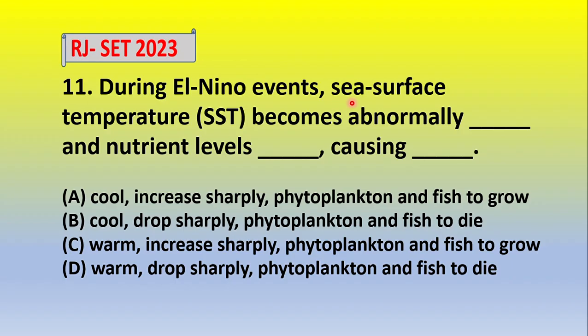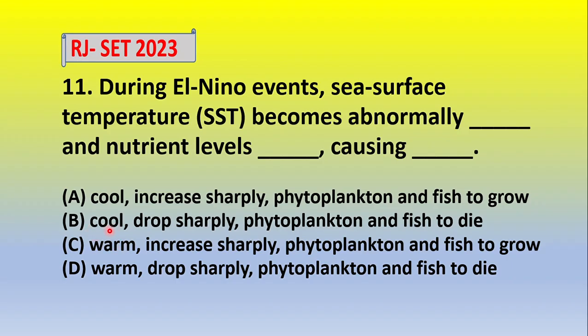During El Nino events, sea surface temperature, SST, becomes abnormally blank and nutrient levels blank, causing blank. Option A, cool, increase sharply, phytoplankton and fish to grow.